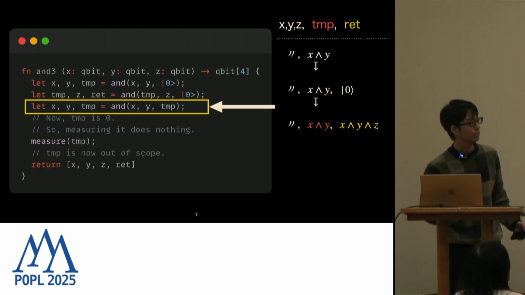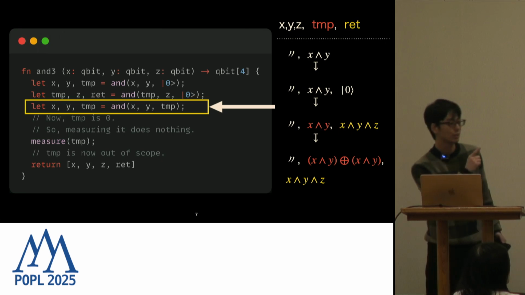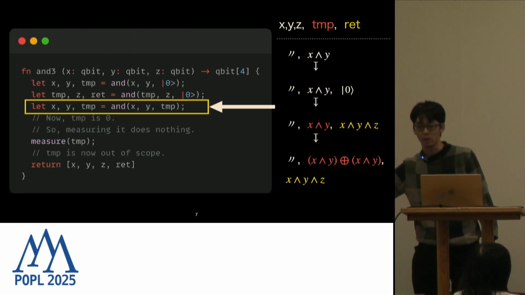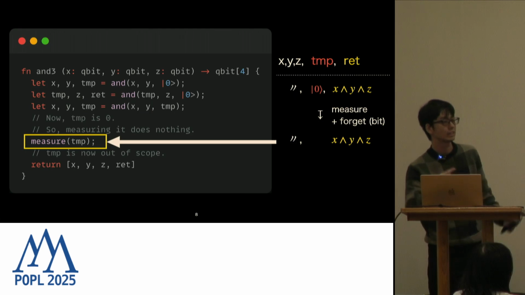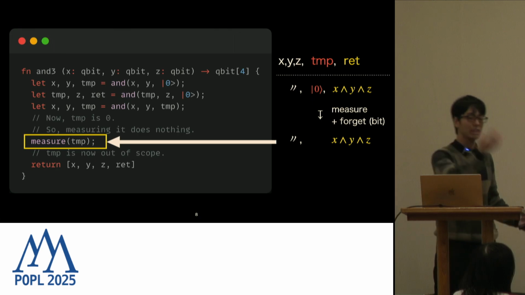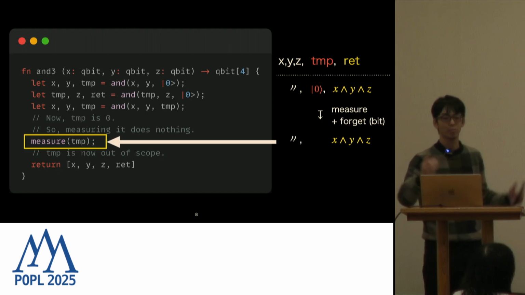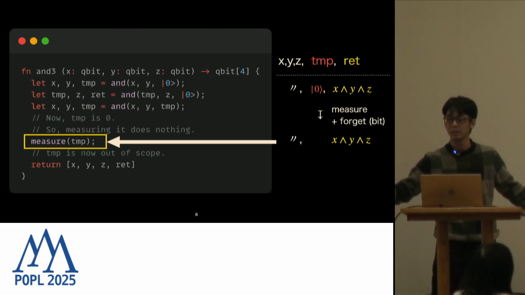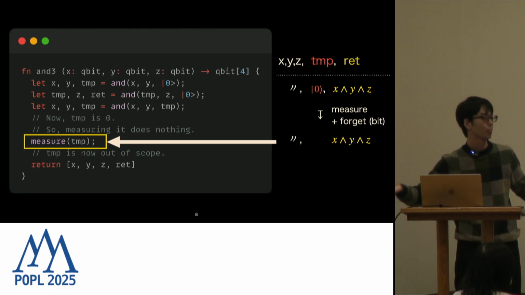After applying this AND, you get x AND y XOR x AND y, which is 0. Now you got 0, and this 0 doesn't have any information about x, y, or z, so you can safely measure this and turn this ket 0 into classical bit 0, and then it becomes classical information. And because classical information can be discarded at any point, so now, oh, sorry.